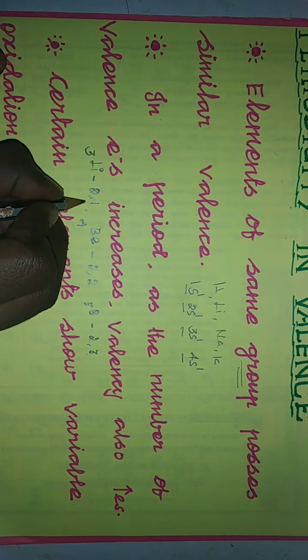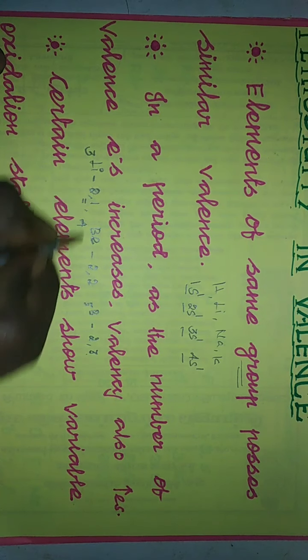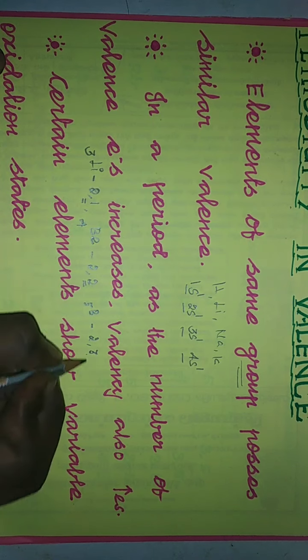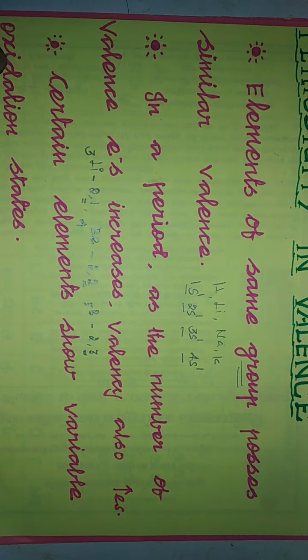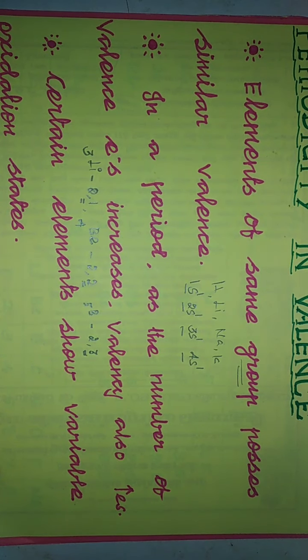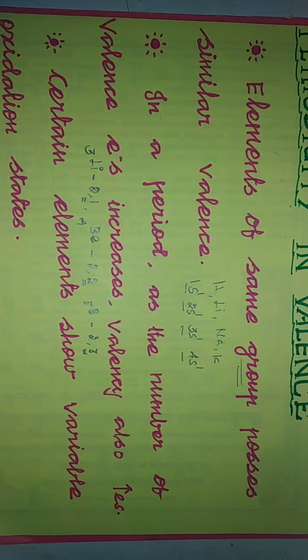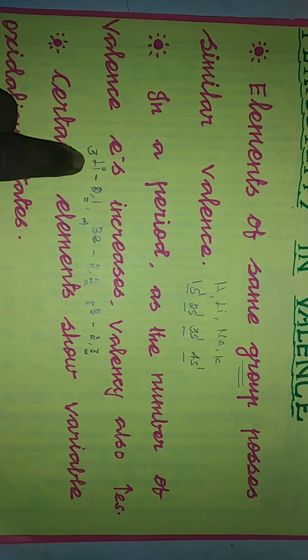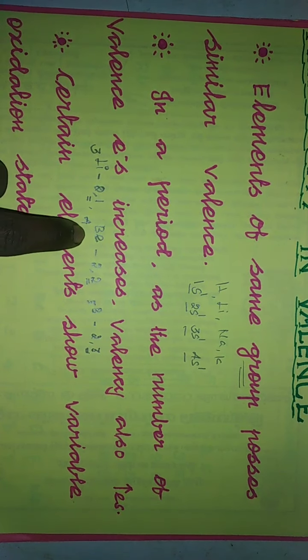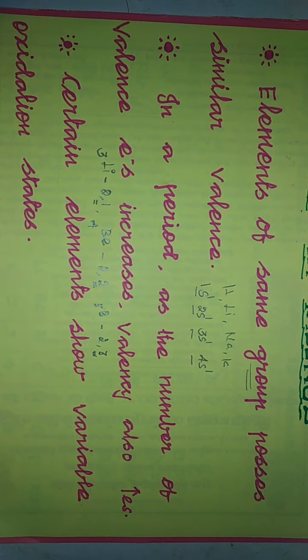Now look at the valence electrons. In lithium it is 1, in beryllium it is 2, whereas in boron it is 3. So in a period of elements from left to right, the number of valence electrons increases, so the valency also increases. Lithium valency 1, beryllium valency 2, then boron valency 3. As the number of valence electrons increases, the valency also increases.